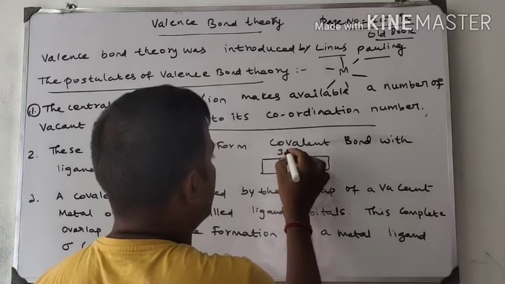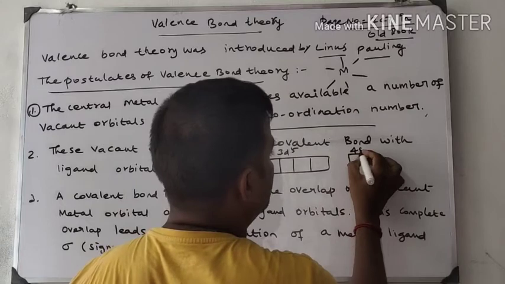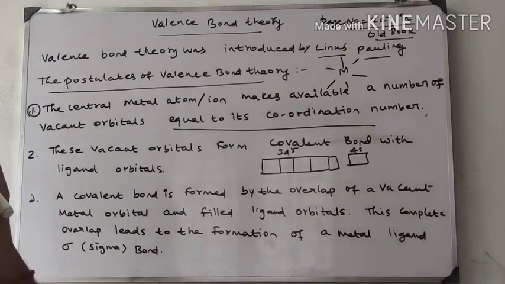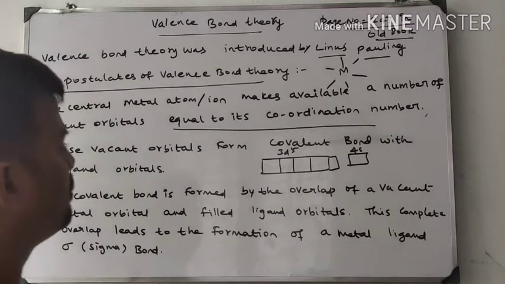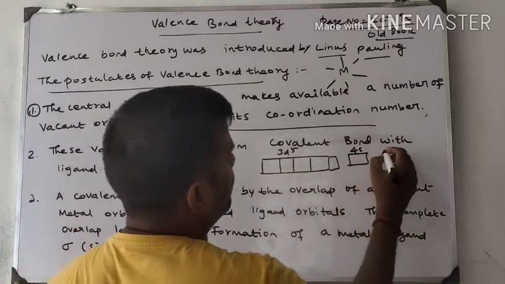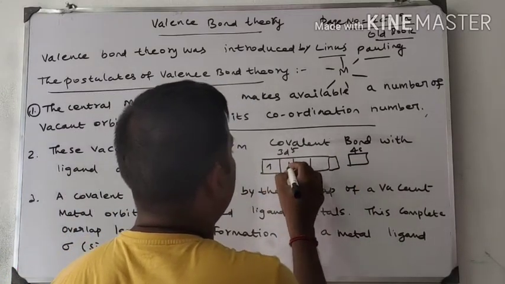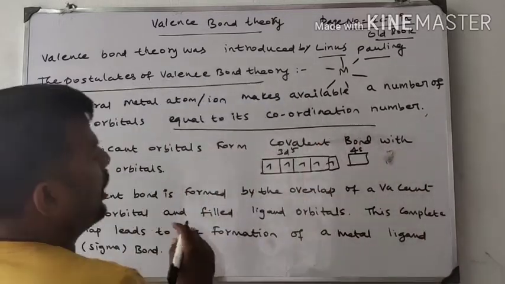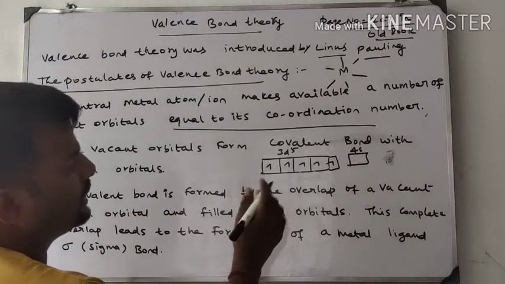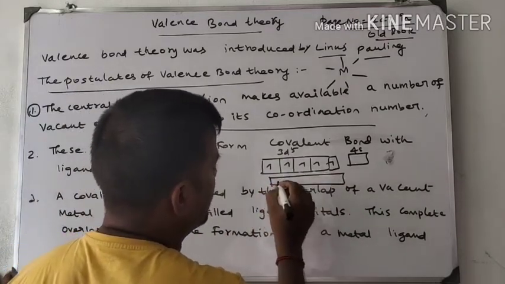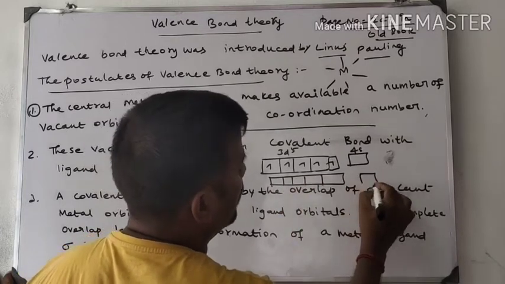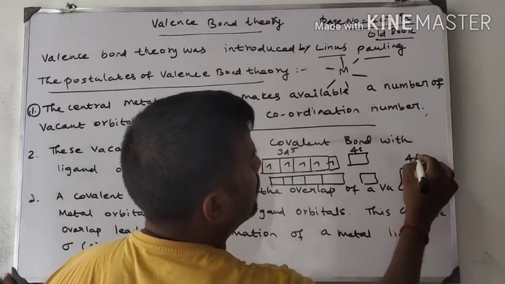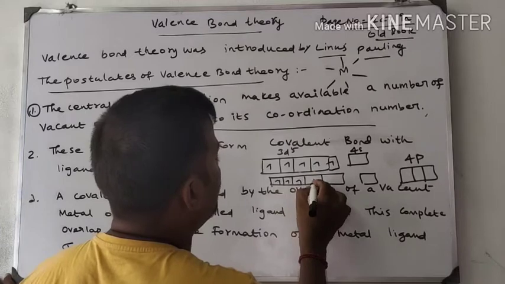This is a d orbital, 3d5, 4s2. Suppose it wants 6 vacant orbitals so that bonding can take place, which means it hybridizes by itself. Initially 5 electrons are there in 3d, and during the hybridization stage it adjusts itself. Empty 4s and 4p orbitals come, with 3 electrons in 4p.